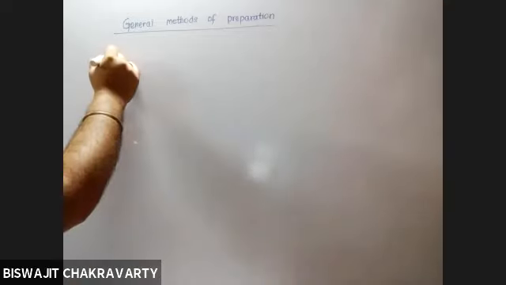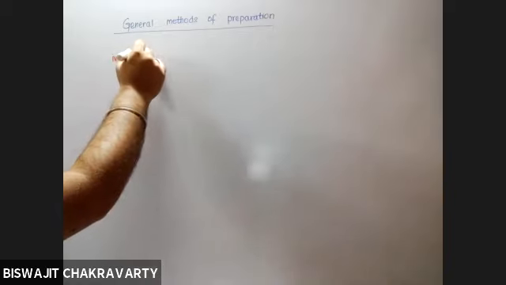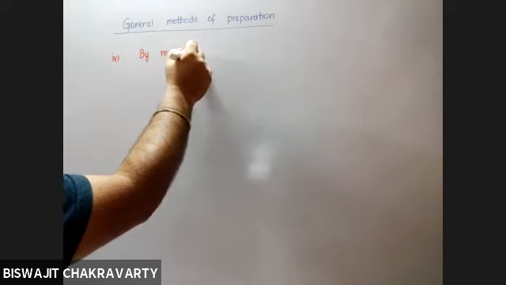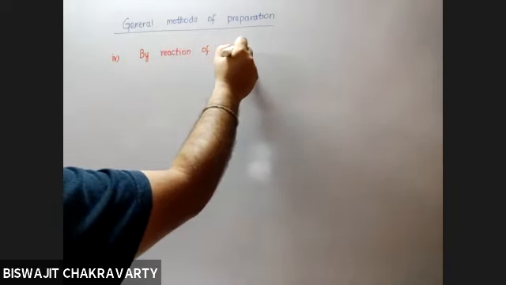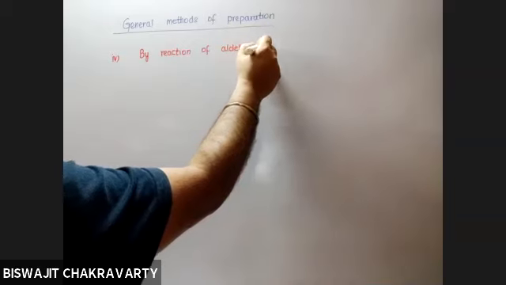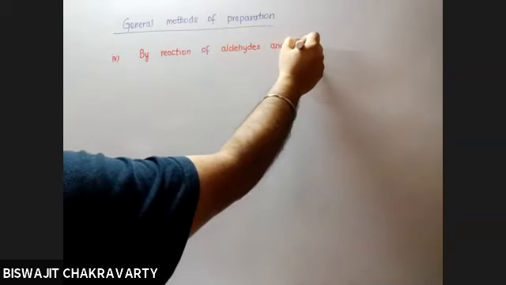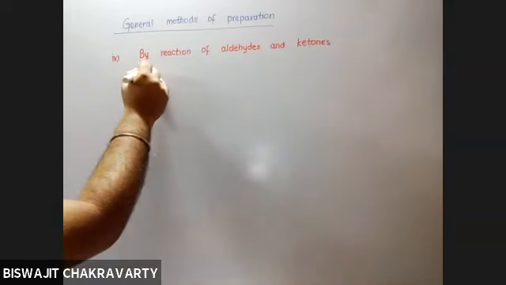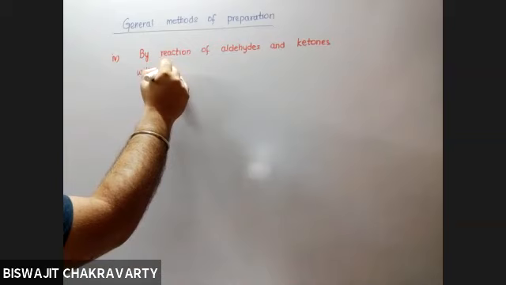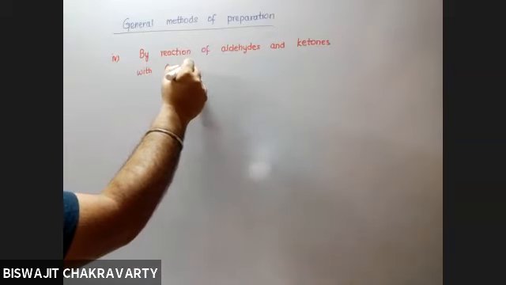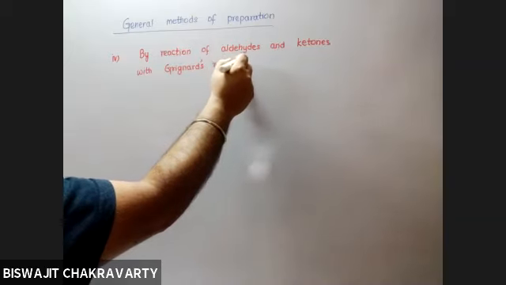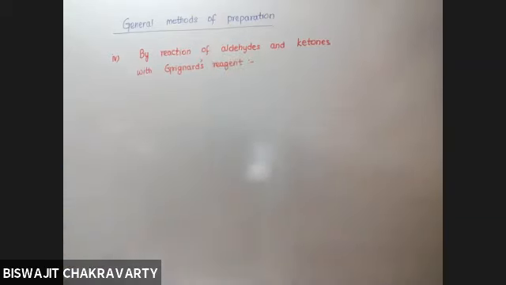Number 4, by reaction of aldehydes and ketones with Grignard's reagent.